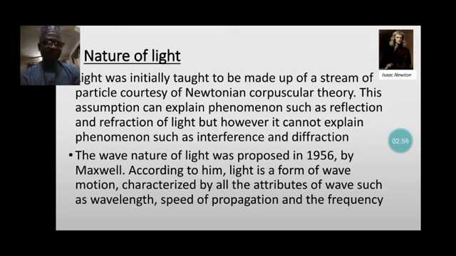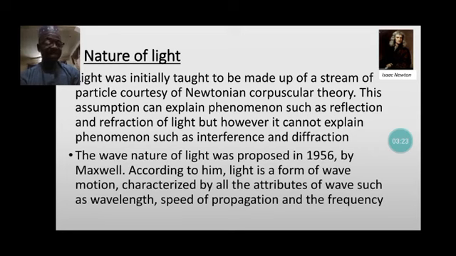Nature of light. Light was initially thought to be made up of a stream of particles, courtesy of Newtonian corpuscular theory. This assumption can explain phenomena such as reflection and refraction. However, there are some other phenomena that this corpuscular theory cannot explain, such as interference and diffraction.